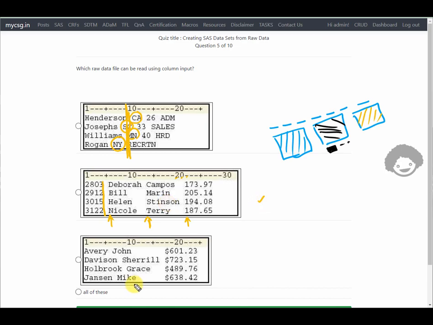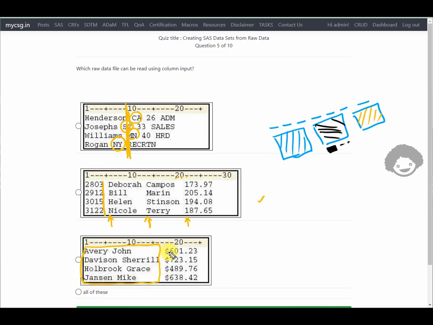But let us check the last option again. Here we see Avery, John, Davidson, Cheryl, Holbrook, Grace. If we want to read information from here to here into a single variable, this may work.